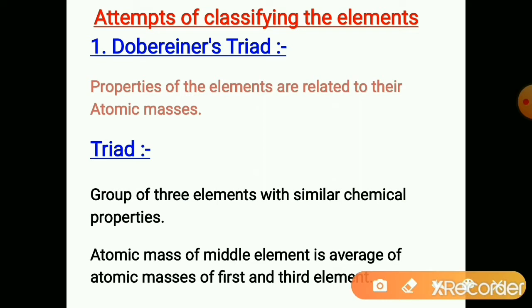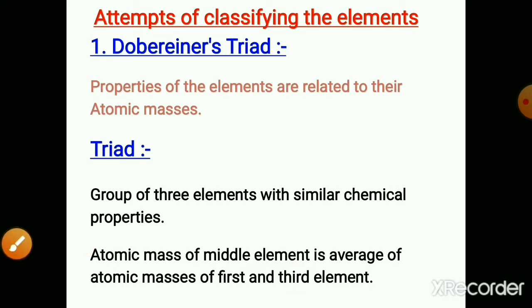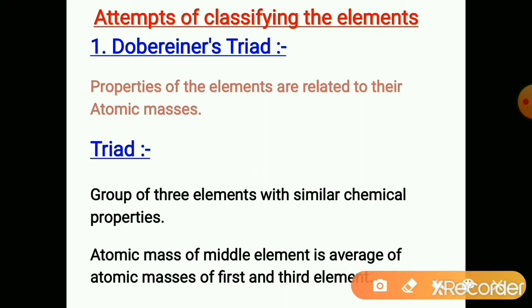And elements are arranged in the increasing order of atomic masses. Then the atomic mass of the middle element is found to be the average of the atomic masses of the first and the third element. But he could classify only a few elements with this.